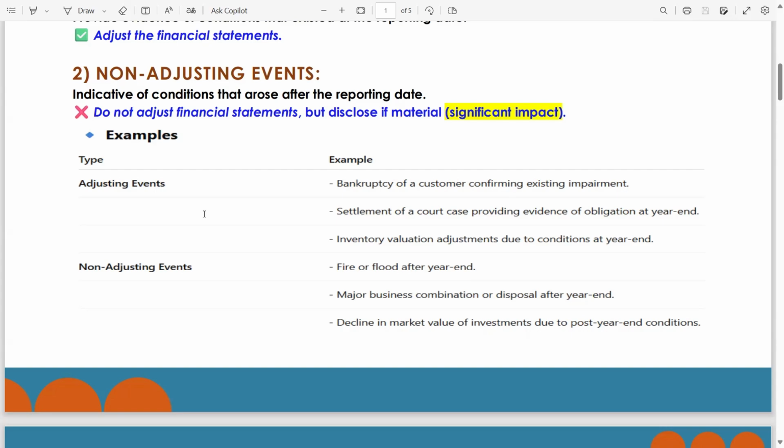Also, subsequent sale of inventory below cost, subsequent finalization of purchase or sale price of assets which were purchased or sold before year end.